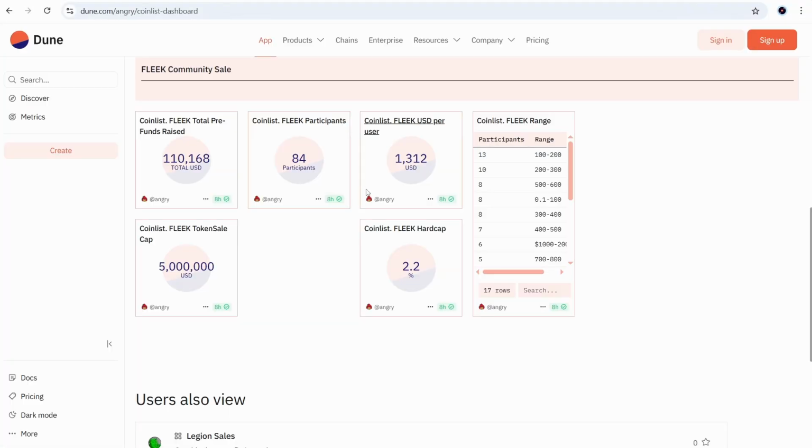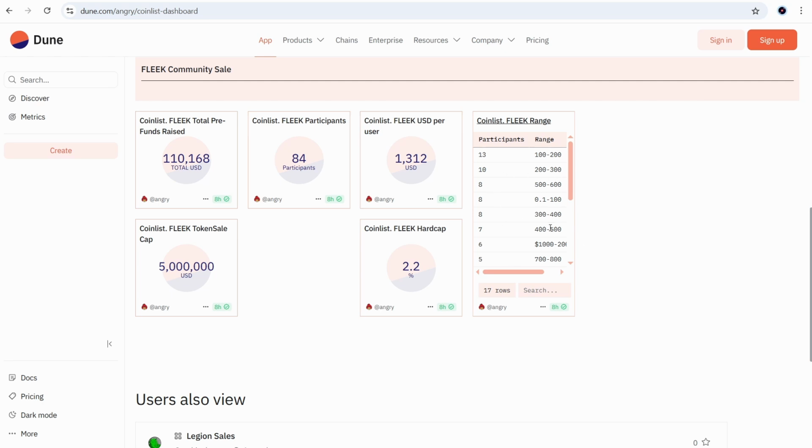By the way, here is a Dune dashboard, where we can track Fleek's Coinlist progress. You can see how many people have deposited their assets so far and in what amounts. Like 13 participants deposited from $100 to $200, 10 participants deposited $200 to $300, 8 from $500 to $600, and so on.